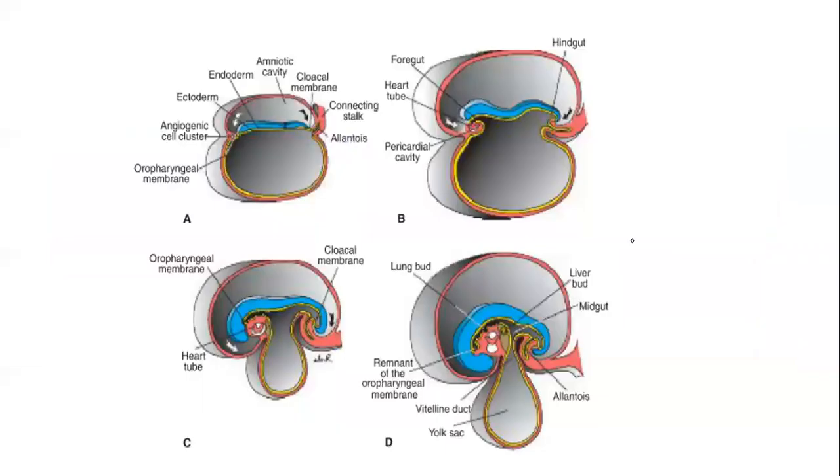So this is the picture given in Langman. Can you make out what kind of folding is mentioned here? You all tell me now. Yes, very good. It is longitudinal folding, along the longitudinal plane.